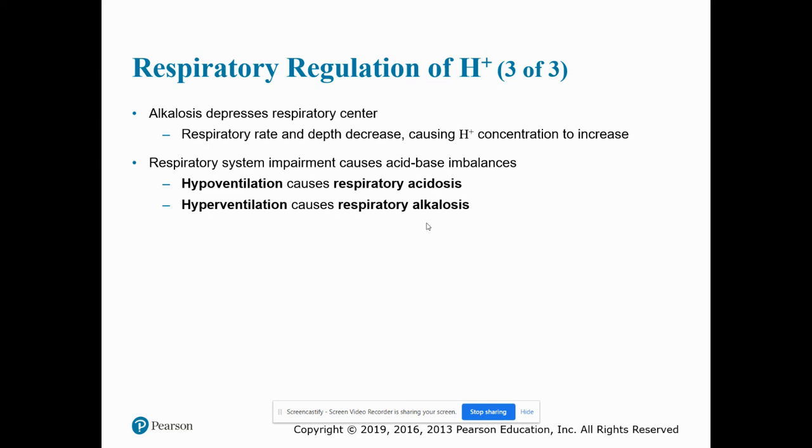Alkalosis, on the other hand, will depress the respiratory center. Respiratory rate and depth will decrease, and this is going to cause the hydrogen ion concentration to increase. Respiratory system impairment causes acid-base imbalances. Hypoventilation, which means ventilating less than what we should be, will cause respiratory acidosis. Hyperventilation, which is like breathing rapidly, will cause respiratory alkalosis.